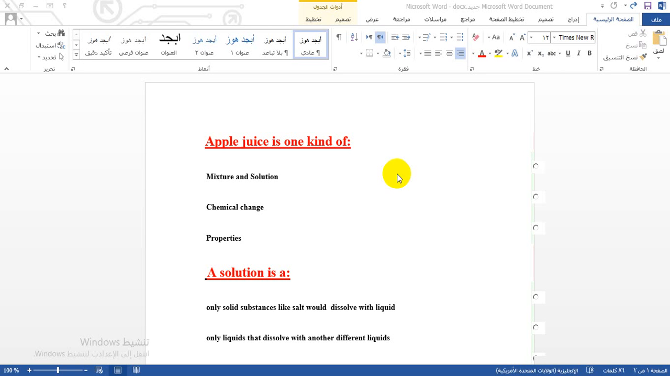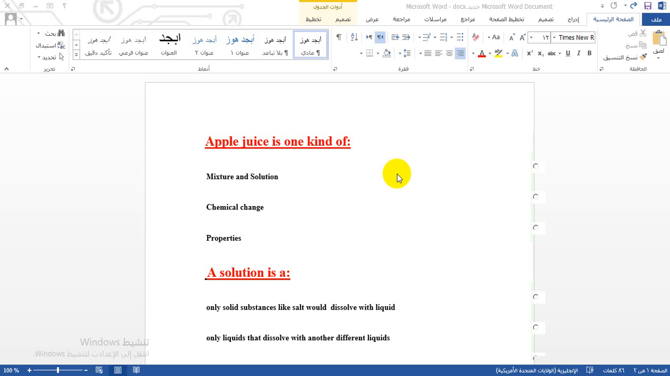Okay, hi everybody, we're back again for revising the previous homework for lesson two, the lesson of mixtures and solutions, pages 382 and 383. If you remember, we defined a mixture as two or more substances that are combined without changing any of them. And we defined a solution as a mixture in which all the substances are evenly mixed.